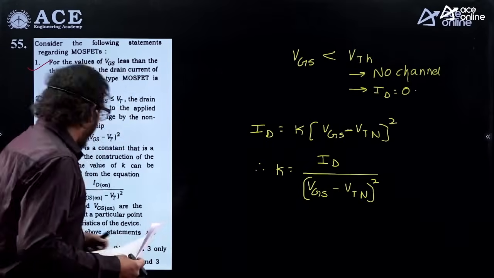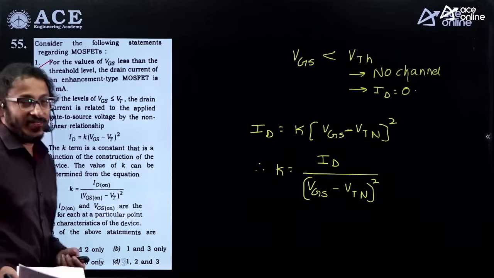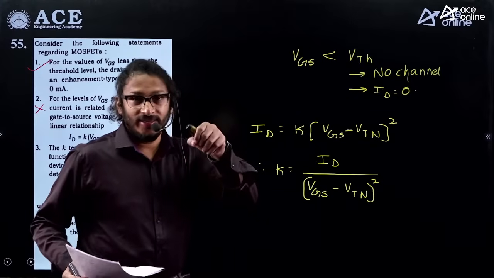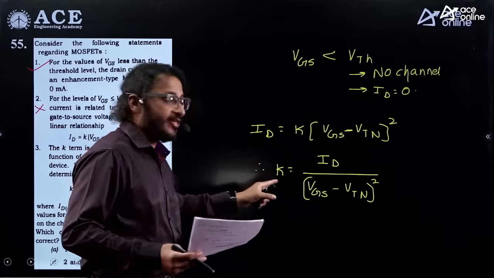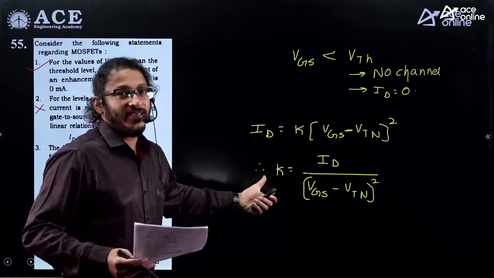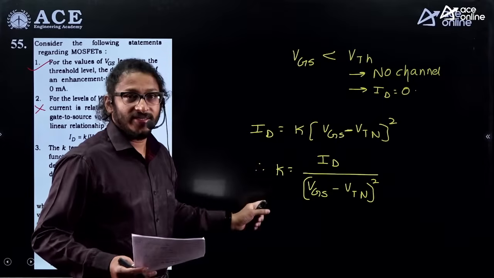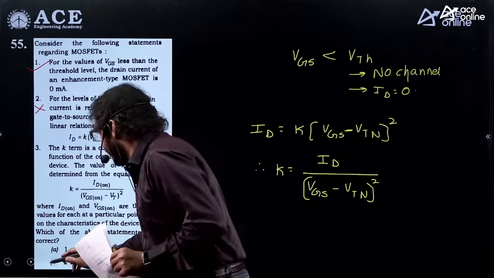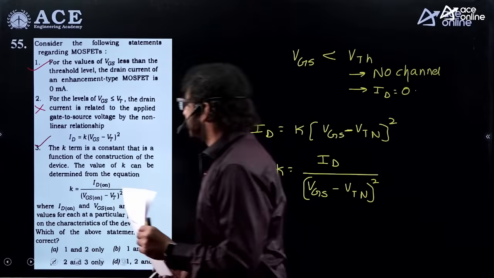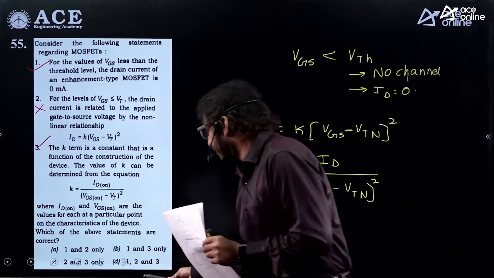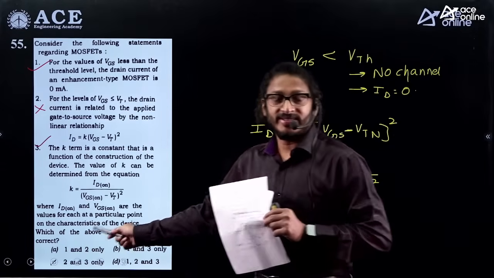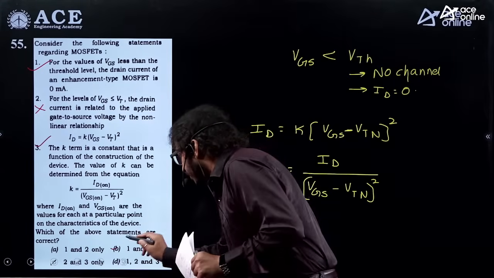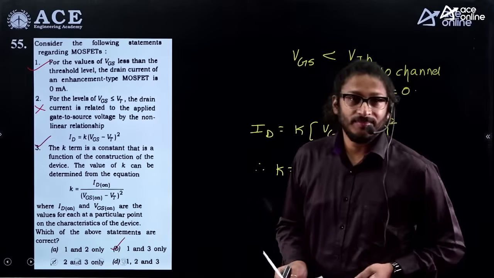So he is asking exactly that, ID on, VGS on. You're right. This VGS must be greater than VTH, so VGS on, then only ID will be on at the Q point, at the fixed operating point. This is an absolutely right statement. At that specific Q point, I can find the K value. You know the K value, right? Mu n Cox dash W by L. So this is a true statement. The examiner is asking which of the statements are correct. So the first statement and the third statement are correct. So 1 and 3. Option B is apt for the given question.